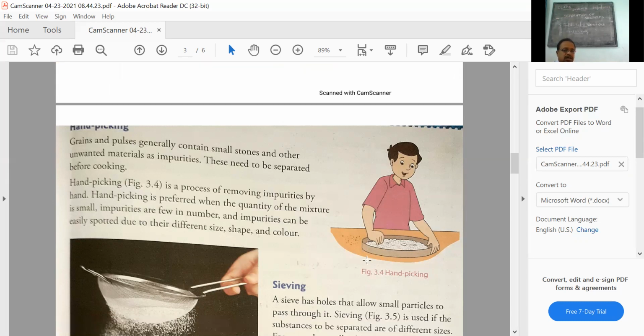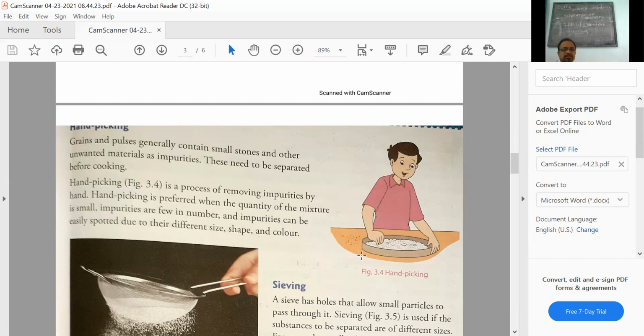Now, look into this diagram showing figure 3.4. So, what is the principle behind it? The impurities can be easily spotted by looking into their difference in the size compared to the original substance, shape, color, etc.